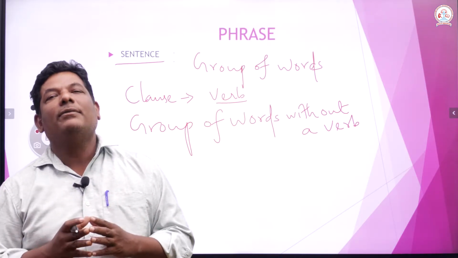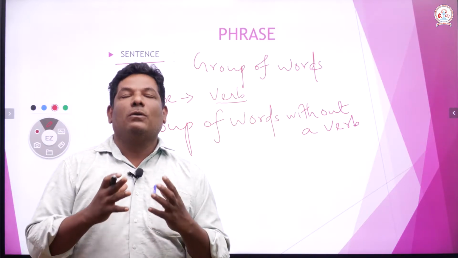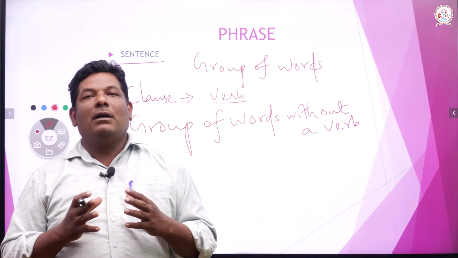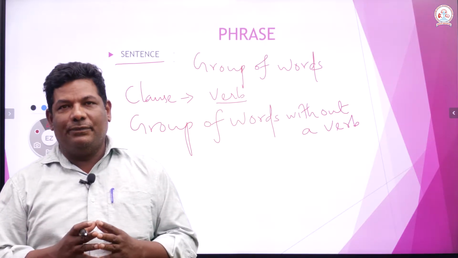For example, I tell you, all the brilliant students of 12th standard are asked to attend a seminar tomorrow.